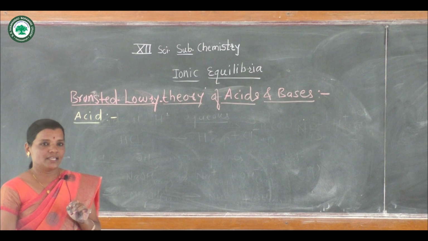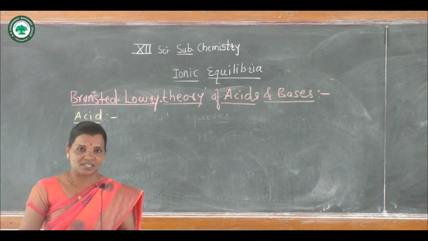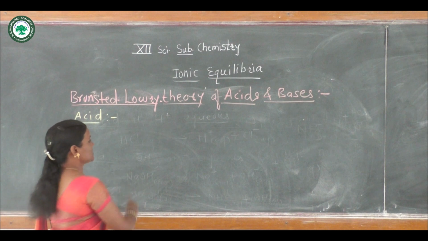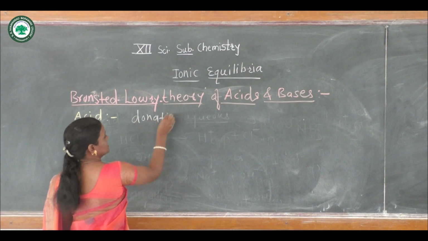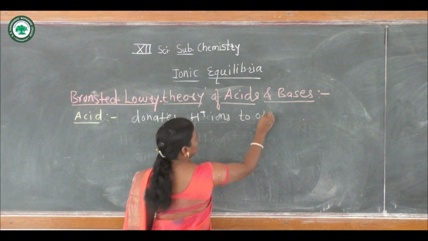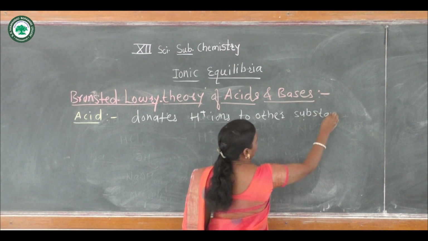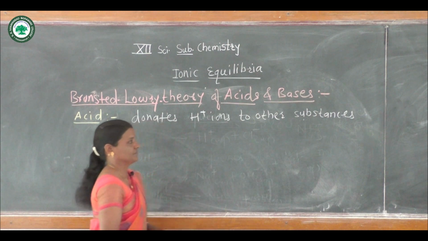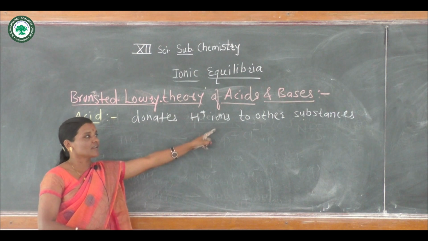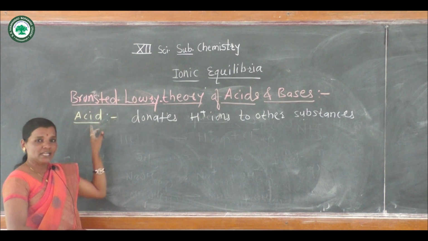The substances which contain hydrogen and donate H plus ions to other substances are called Bronsted-Lowry acids.